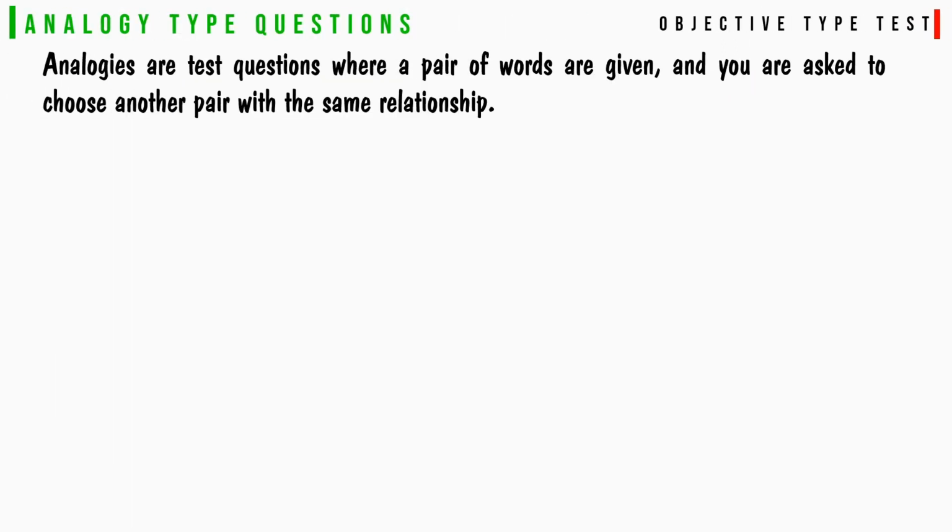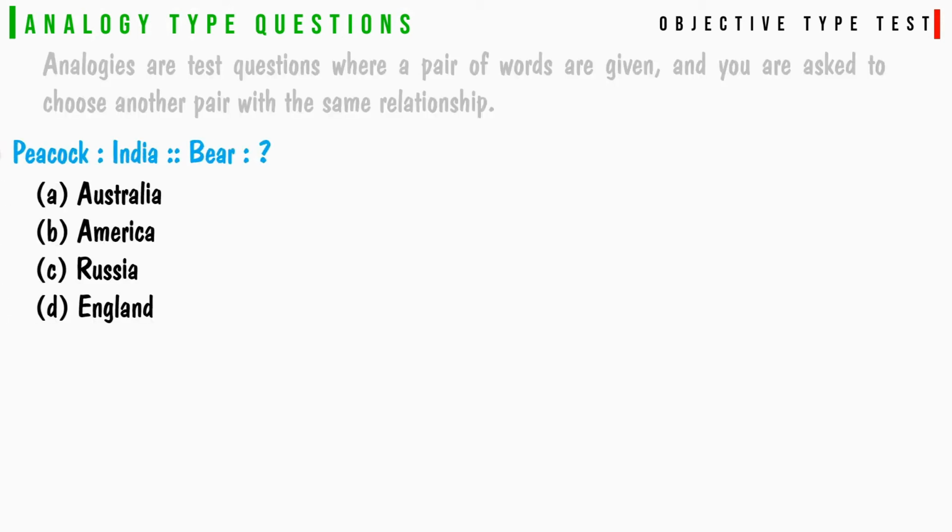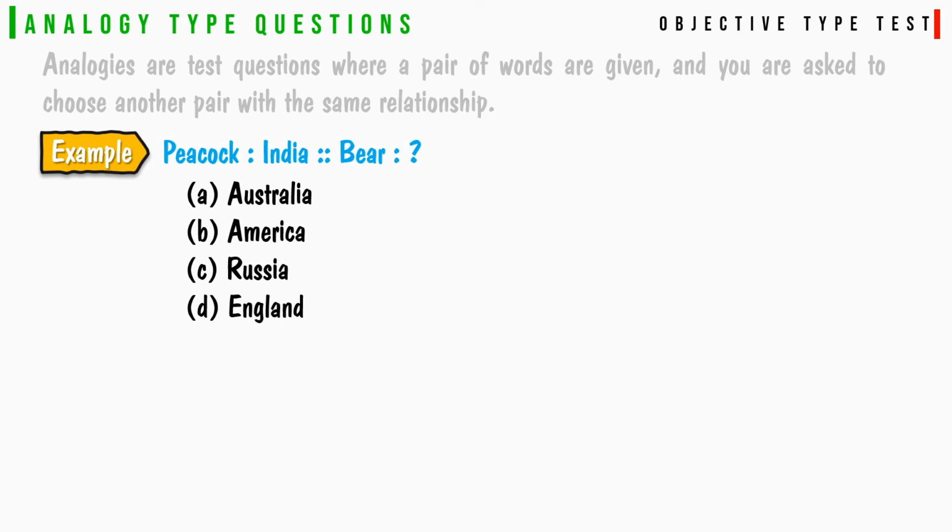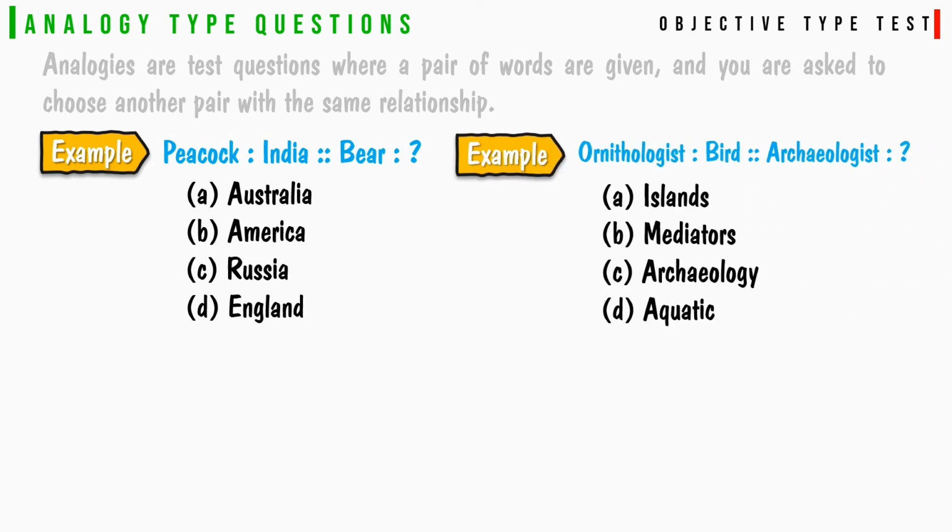Analogy type questions. Analogies are the test questions where a pair of words are given and you are asked to choose another pair with the same relationship. Peacock, India. Bear, which country? Australia, America, Russia or England? Ornithologist, bird. Archaeologist, islands. Mediators, archaeology, aquatic.